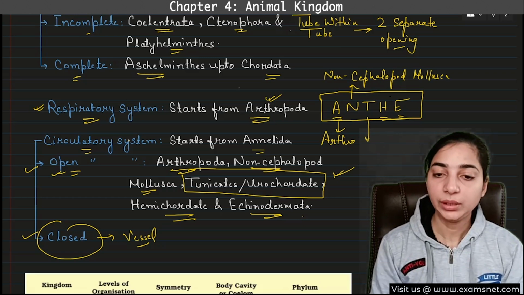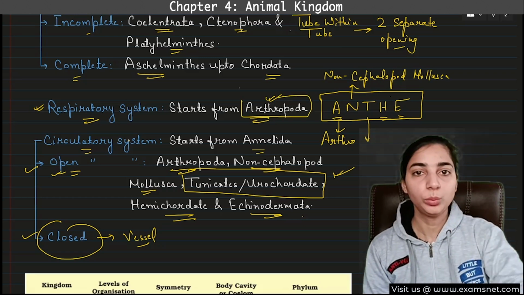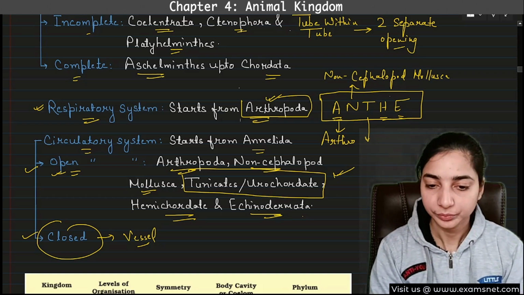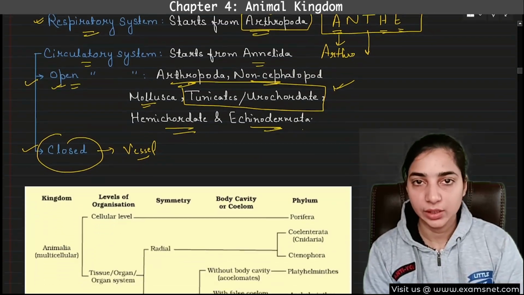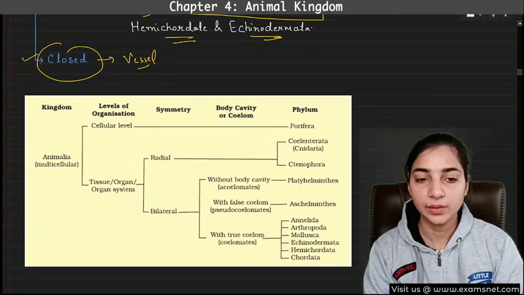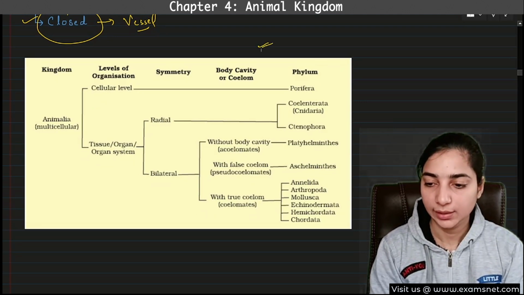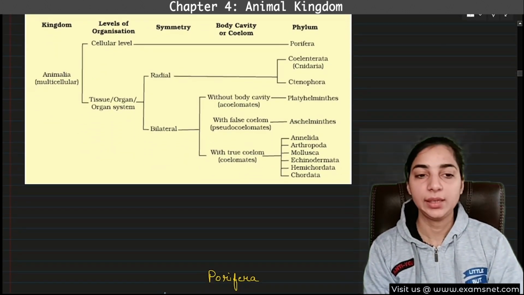But remember that it starts with the Arthropoda. All the animals before Arthropoda do not have circulatory system, neither open nor closed. Now, this was all about the basis of classification. We have discussed all the basis of classification. Here is the summary of what we have just studied. So this is the table that is given in your NCERT as well.